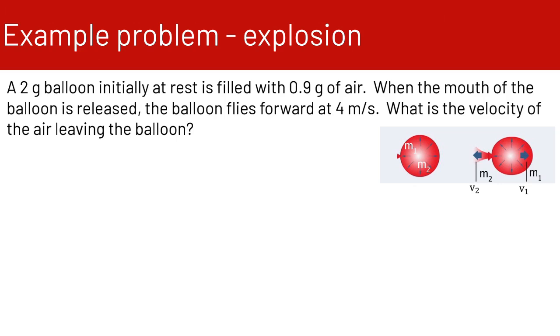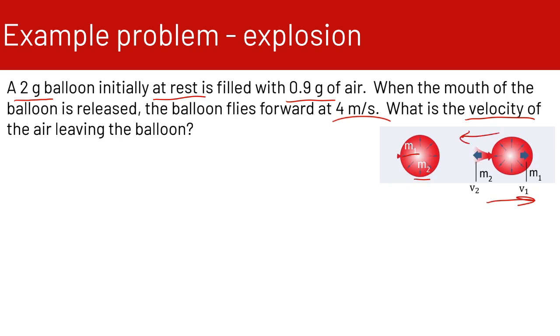All right, so in this explosion problem, we have a 2-gram balloon initially at rest filled with 0.9 grams of air. When the mouth of the balloon is released, the balloon flies forward at 4 meters per second. And we want to know what is the velocity of the air leaving the balloon. So we've got our balloon filled with air. So this is mass 1, that's the mass of the balloon, and mass 2 is the mass of the air. And then we have the balloon flying away, velocity 1 in this direction, and the air going in this direction,